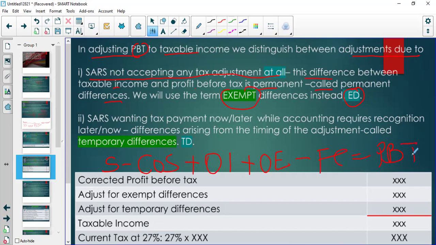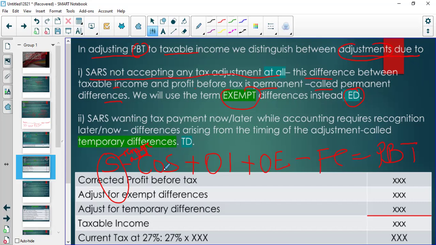And we said then we catch a taxi and then we go to a SARS office, right? And then we sit with SARS and SARS will be asking us, so how did you determine your sales? We tell them. They will say, tell us to remove this thing and add this thing. So they'll be giving us adjustments. The reasons why we should make those adjustments could be due to two reasons.